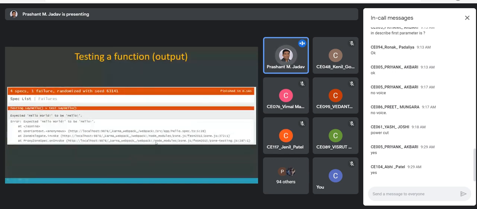So again, this is the output. I have just taken the screenshot from the browser. I have not taken the whole part of the browser, just the part which mentions whether the test case passed or failed. So I have cropped the image just to highlight the report. Out of 4 specifications, only 1 of them failed. The remaining test cases passed. It also shows in which test suite and which test case. So you need to appropriately write down the description of the test suite and test case.